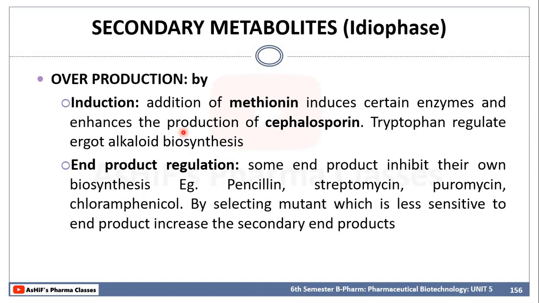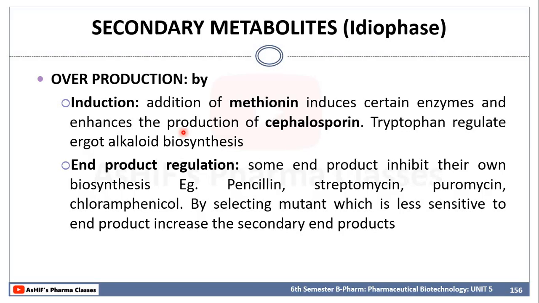Now, how can we increase the secondary metabolites? By induction. So sometimes in our production process, other than the substrate used for the production, we will mention some kind of inducers that have to be added into the fermenter. So, the first one is methionine. Methionine is usually added to increase the production of cephalosporin, and the second one is tryptophan, which is usually added to increase the ergot alkaloid biosynthesis. So, these are some of the examples of induction.